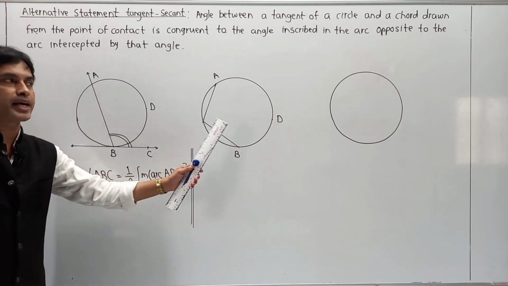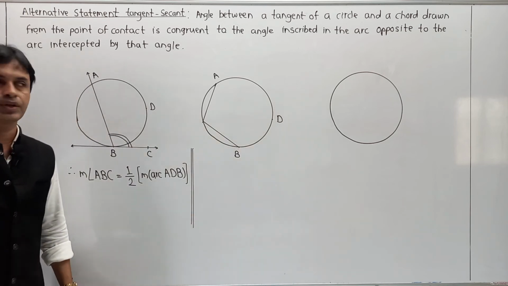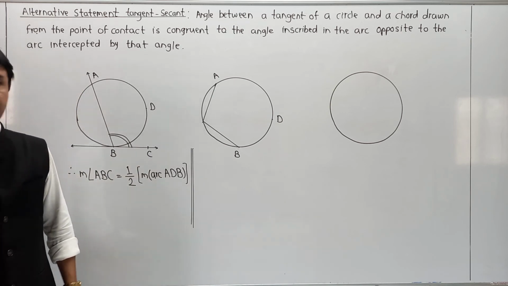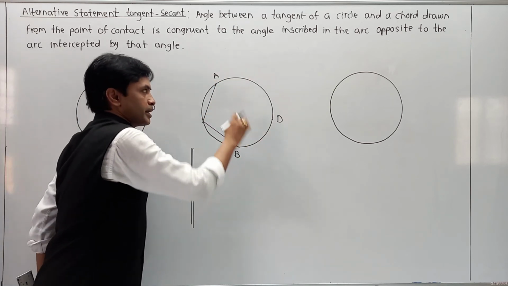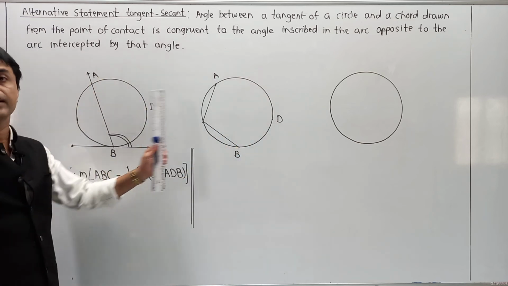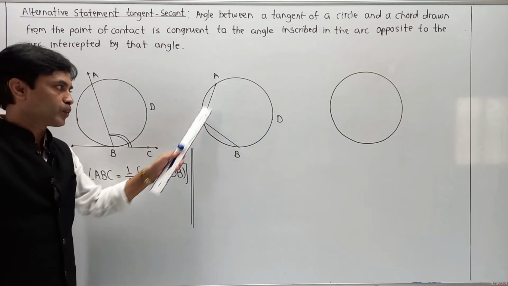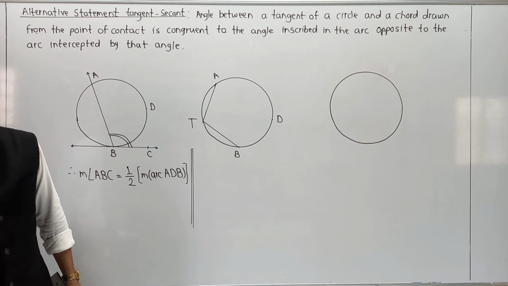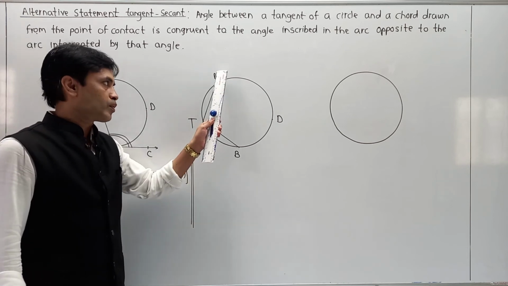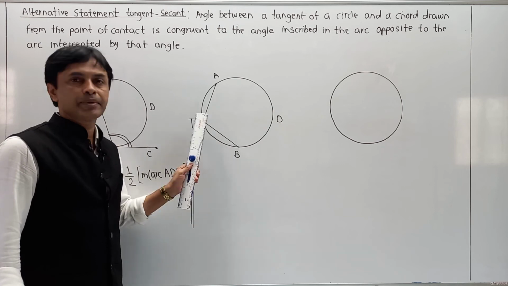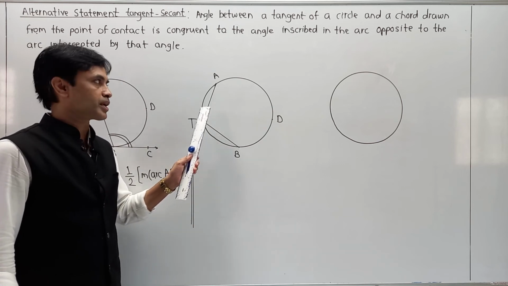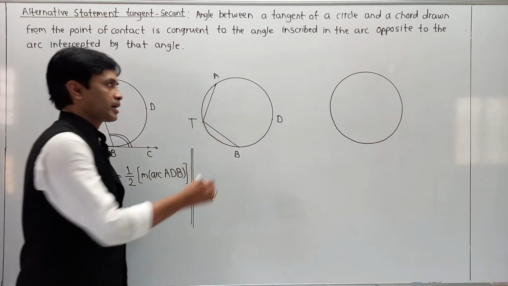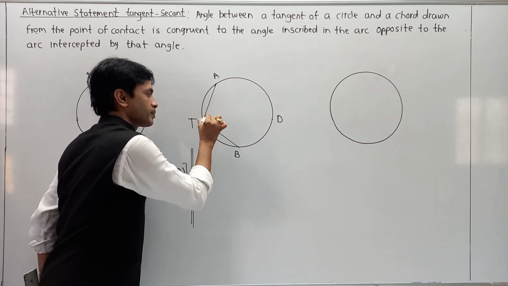Now, from the reference of the same diagram, because all three circles are congruent, we have taken angle ABC. Now, I am going to take another point over here. Again my arc ADB of the previous part remains as it is. But I have drawn two chords, and I am going to call this point T. Now for chords AT and BT, T is the point formed on the circumference of the circle, and ADB is the intercepted arc in angle ATB.